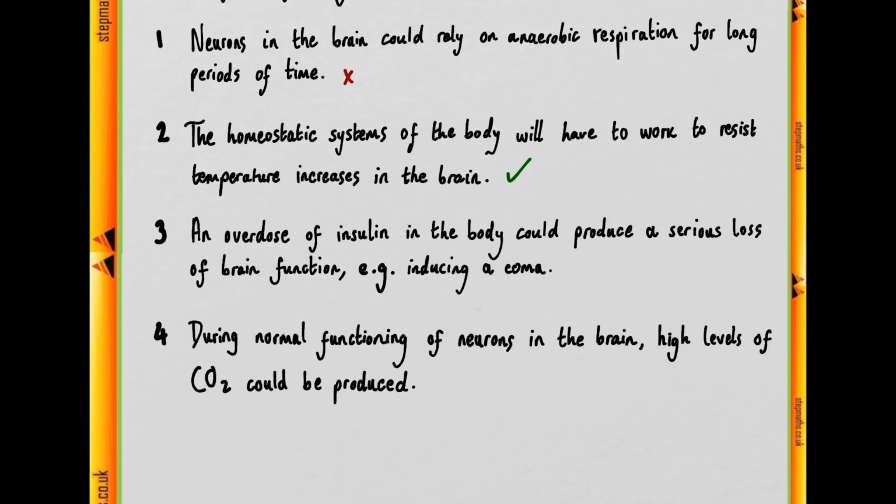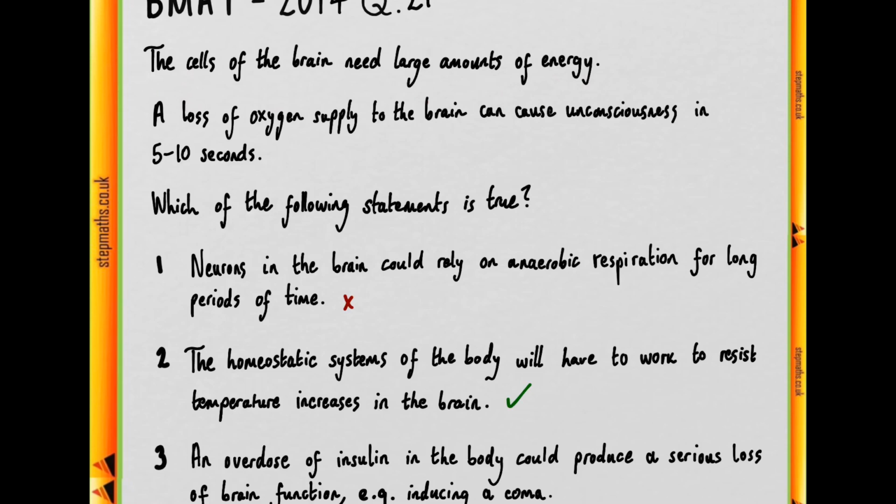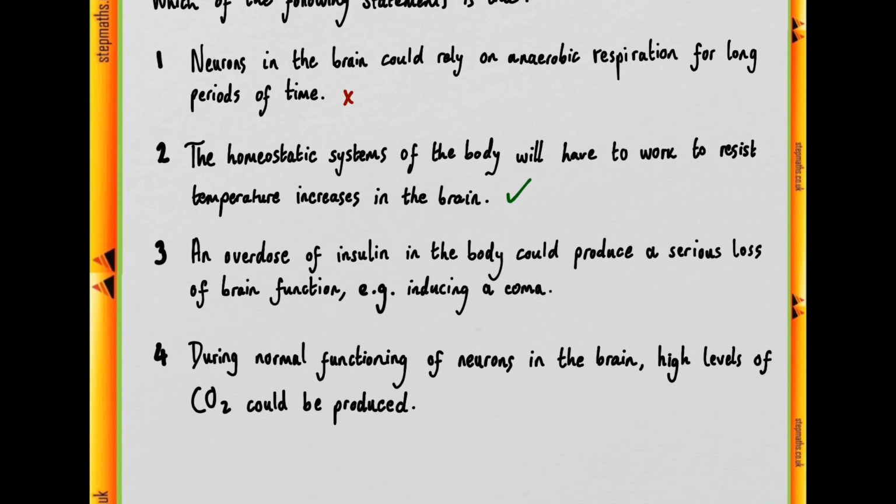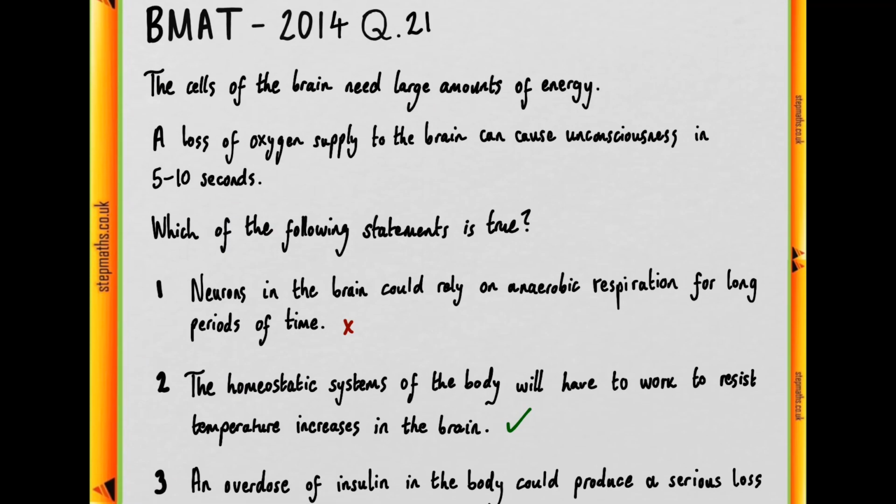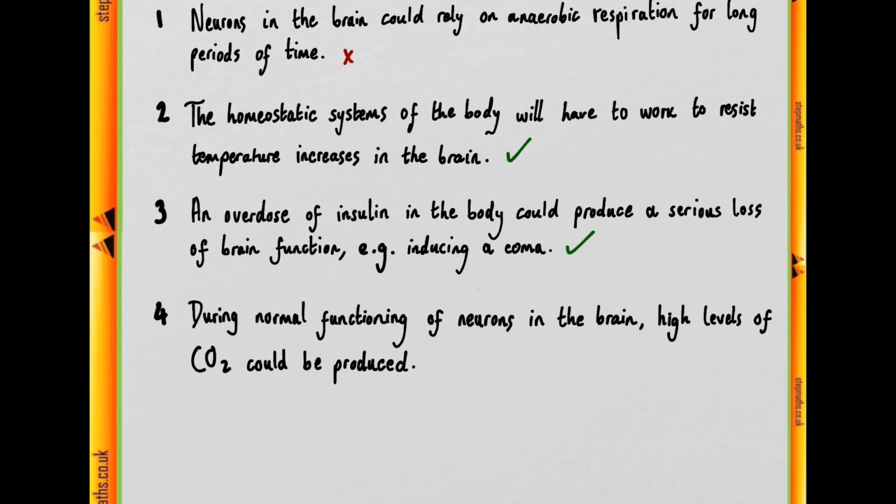Now again, this is referring to the fact that the cells of the brain need large amounts of energy, and that energy comes from respiration, and a key component of respiration is glucose, because glucose is converted into energy. So an overdose of insulin, given the role of insulin is to decrease the levels of blood glucose, would therefore impede the glucose supply of the neurons in the brain, and therefore potentially cause a serious loss of brain function given the high energy demands of the cells of the brain.